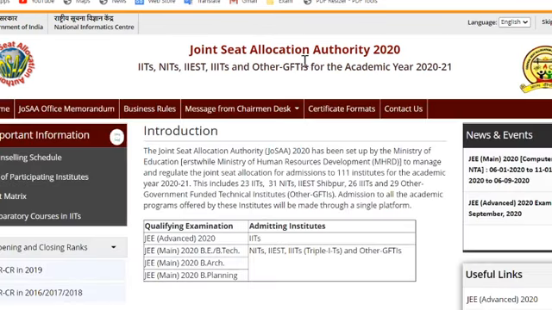Yes, Joint Seat Allocation Authority 2020 for IITs, NITs, IIEST, triple ITs, and other GFTIs. So that is the page where you can see for the JEE Main and Advanced. That is your home page, and from here you can start your counseling process. So that's all for now. I think that's all for this video.